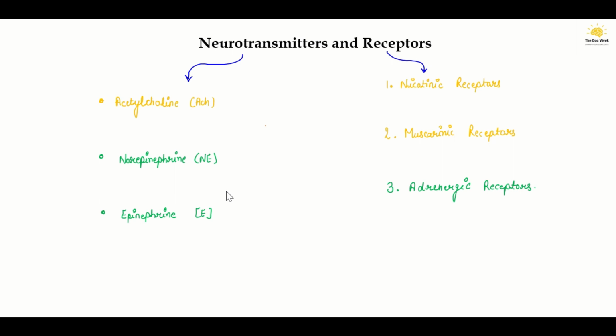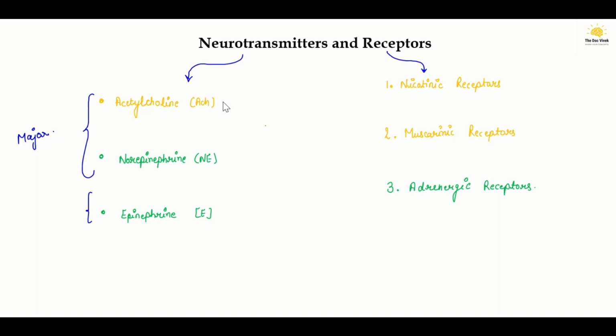There are three neurotransmitters, of which the majority are acetylcholine and norepinephrine, which are released from most of the neurons, but some neurons also secrete epinephrine. So acetylcholine and norepinephrine are the major neurotransmitters of the autonomic nervous system, but some neurons also secrete epinephrine.